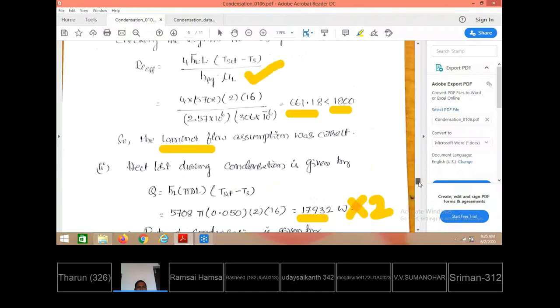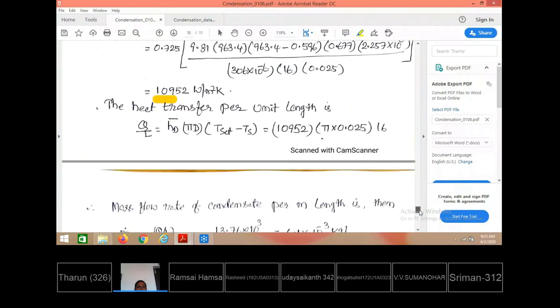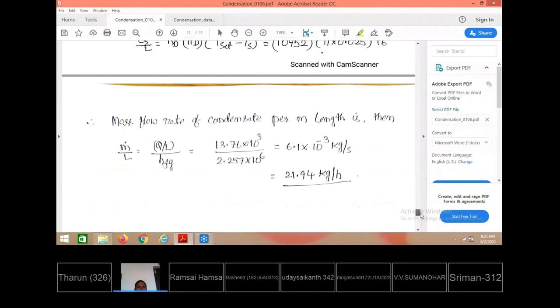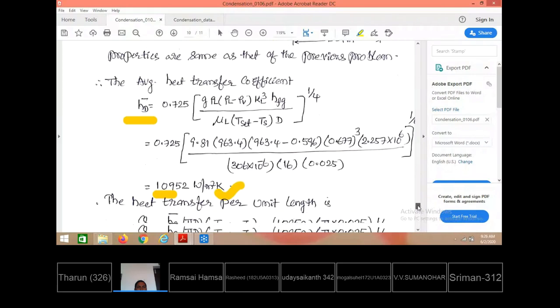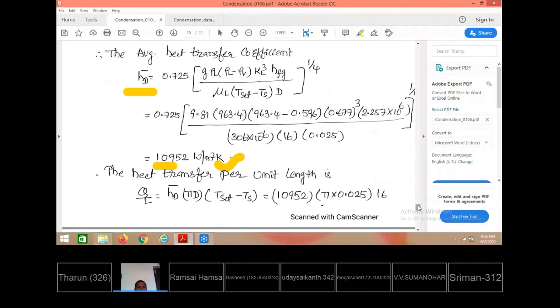But the same 1 meter length of the tube, if you place it horizontally, then what is observed here is that the heat transfer coefficient has almost become doubled. Therefore, while expecting the maximum condensation, you need to provide the tube orientation in the horizontal direction.